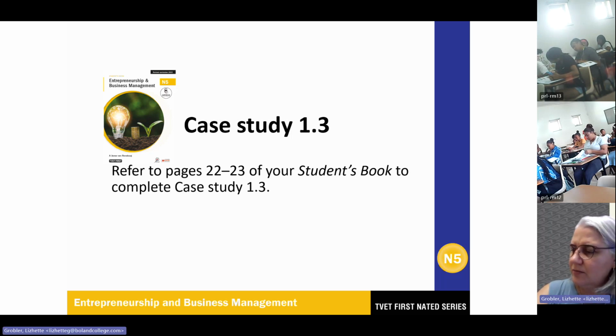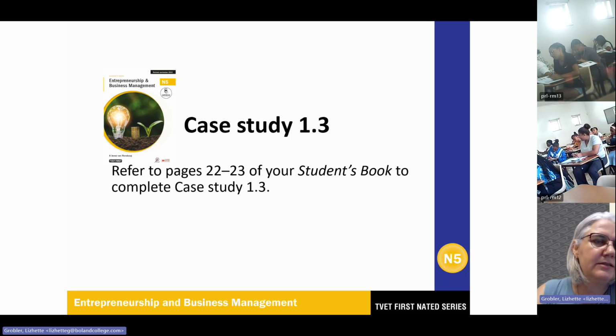Then the Compensation for Occupational Injuries and Diseases Act 130 of 1993, that is COIDA. Then Occupational Health and Safety Act 85 of 1993, OHS. And then the Protection of Personal Information Act 4 of 2013, POPI Act, of which you also signed, no? When you registered here with us.